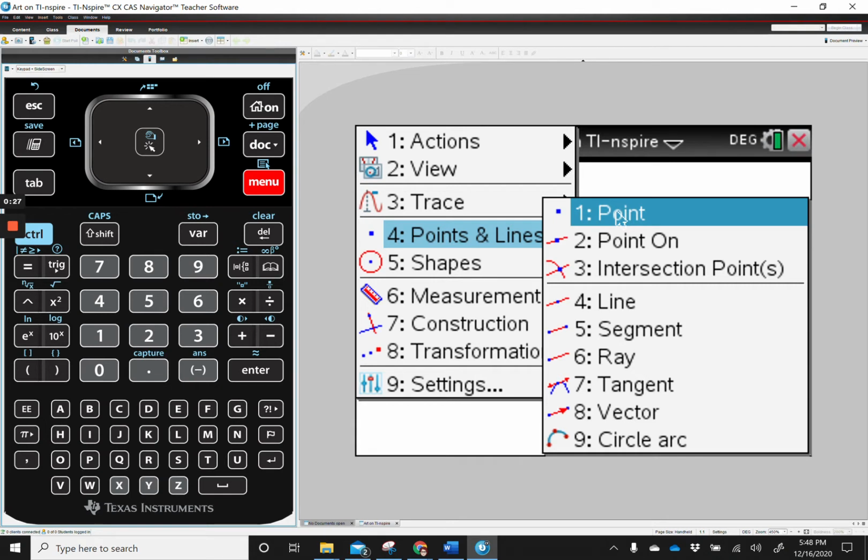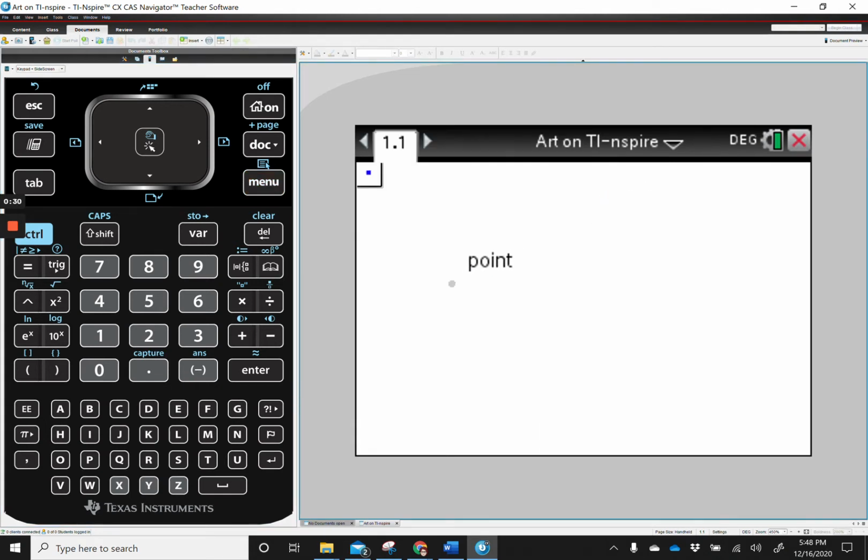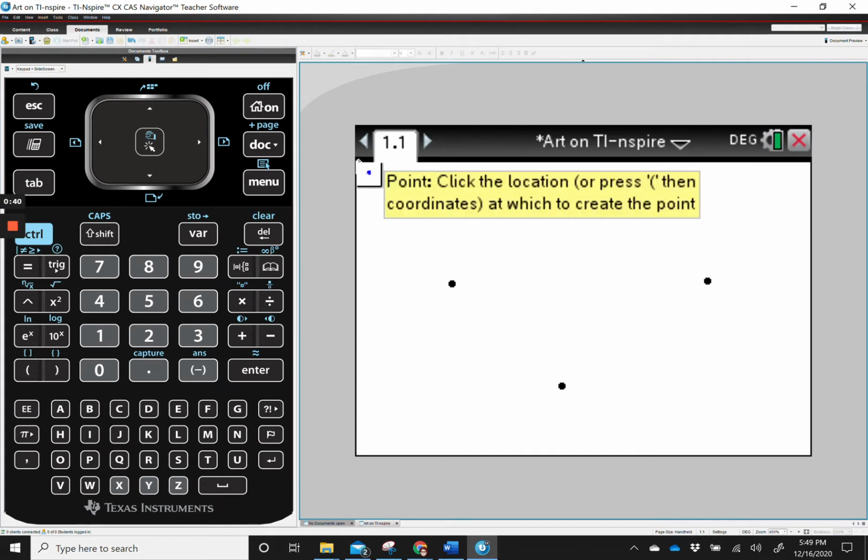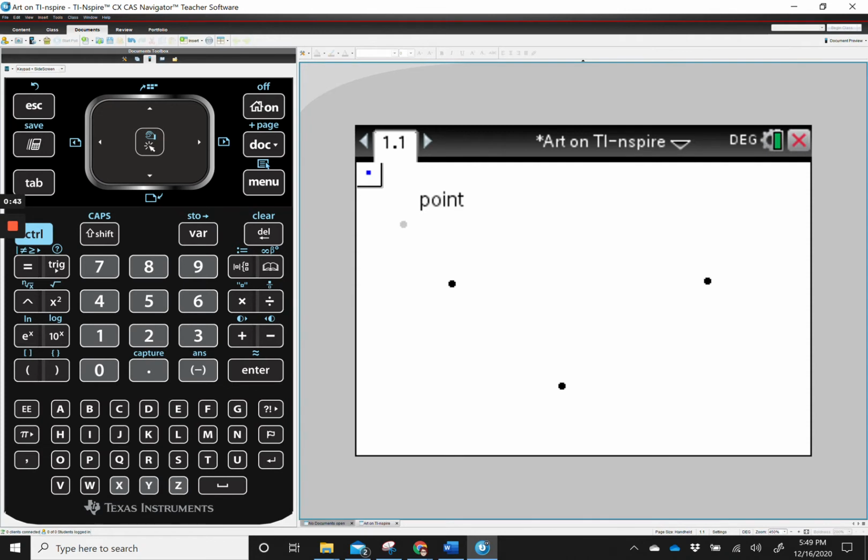To put a point, you just click anywhere you want. And you can do more than one point if you want. Whenever you're done plotting points, this little box up here tells you that you're in an active menu. You want to press escape and it'll stop that menu. You can grab any point. Remember, on your Nspire, you would do the control button and then the center of the touchpad. So that would be a click. I'm going to escape there because on the computer it looks different, but you would grab a point and you can just move it anywhere you want.